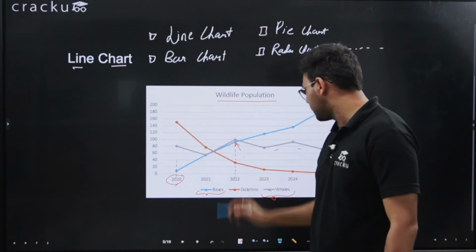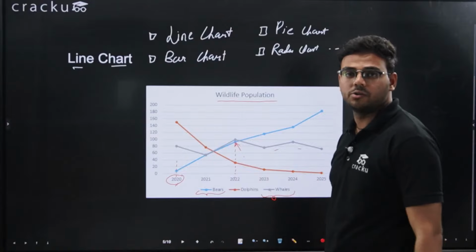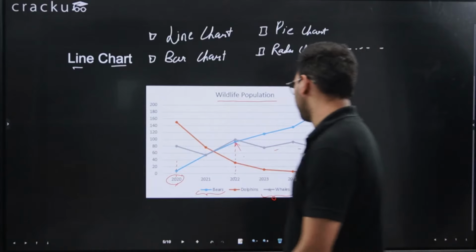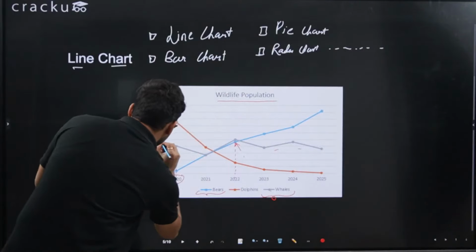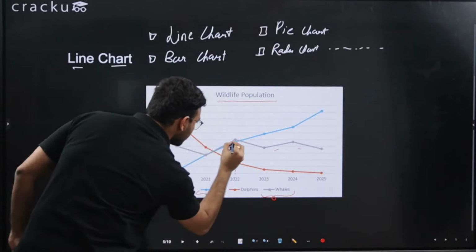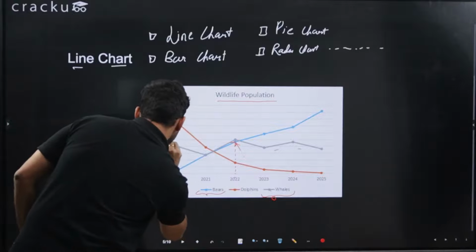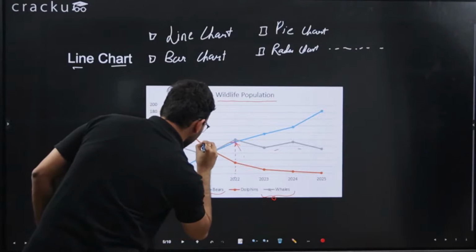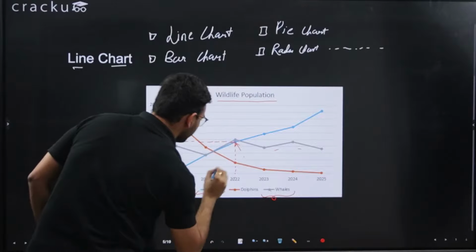So this point represents the number of bears in 2022. Now what is the number of bears in 2022? If I draw a horizontal line on this, it will be somewhere here.